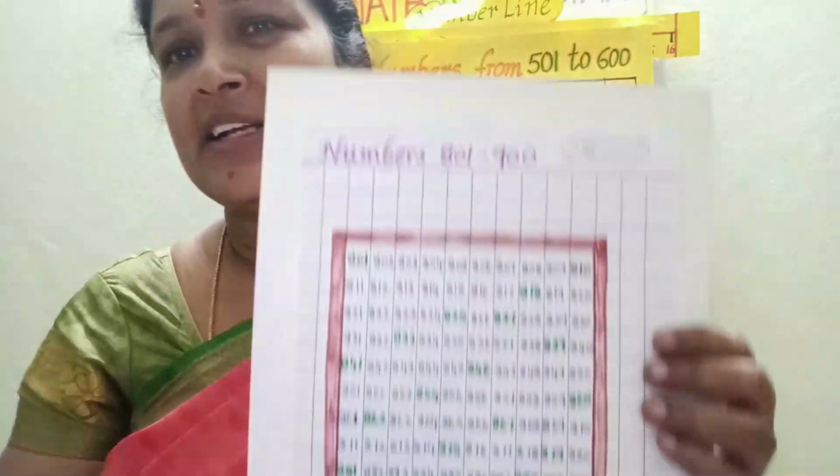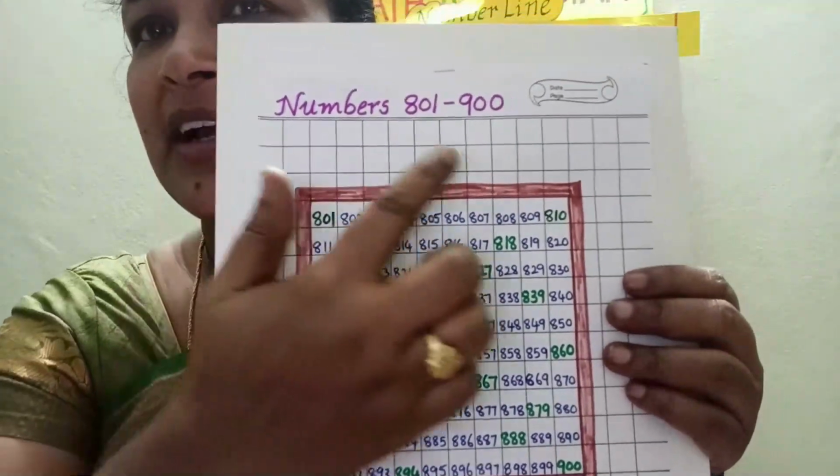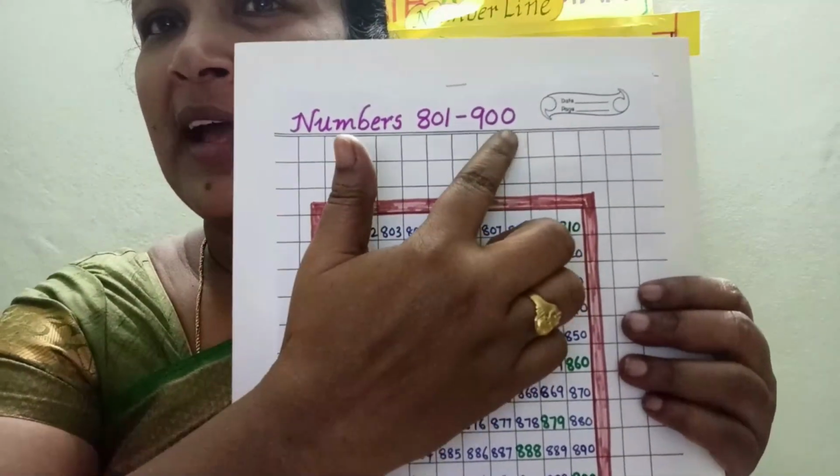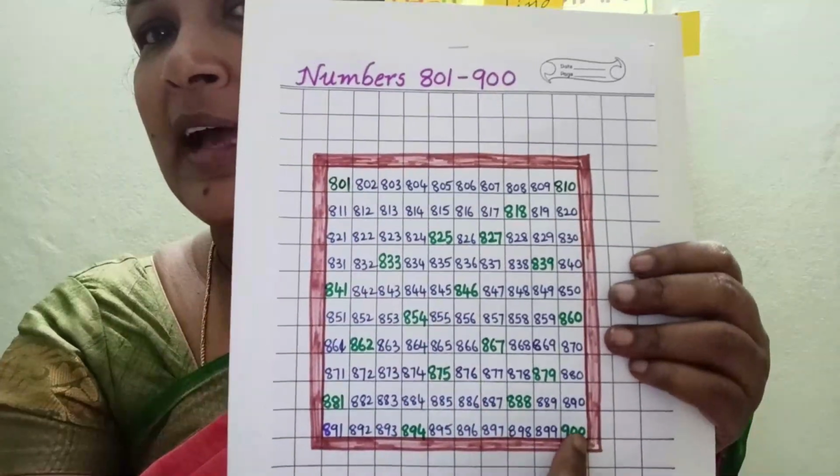And what is the next series of numbers? Yes, 801 to 900. So we have to write the missing numbers or continuation numbers, whatever it may be. We have to write the numbers in forward counting, one number after one number. See children here, these are the numbers from 801 to 900.